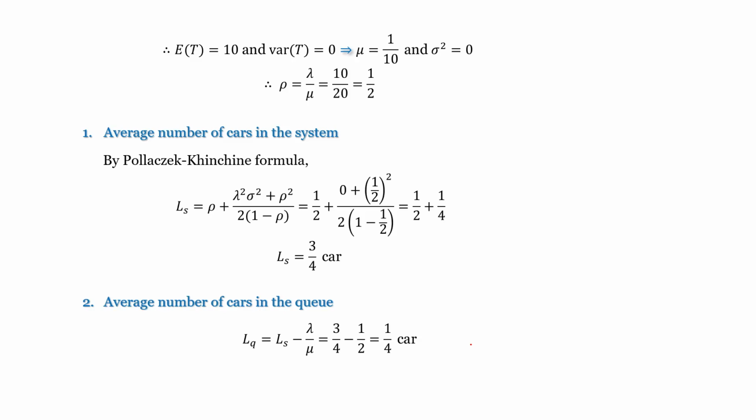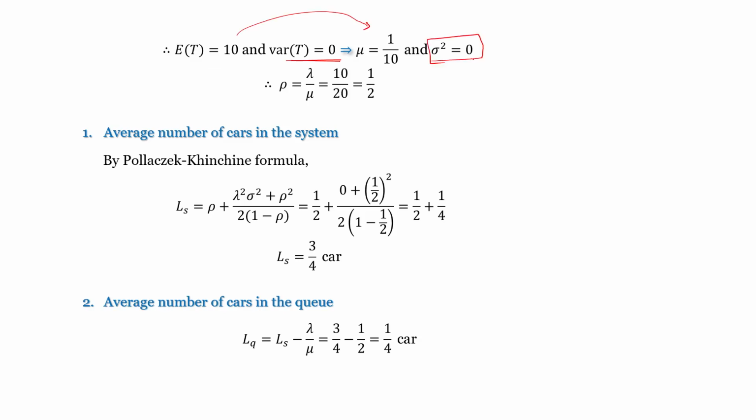Since the service time is constant, the variance is 0, so sigma squared equals 0.